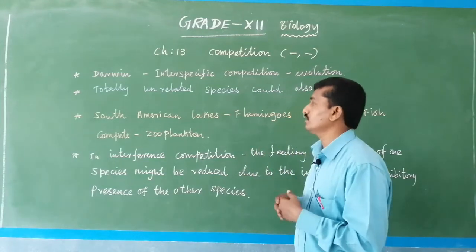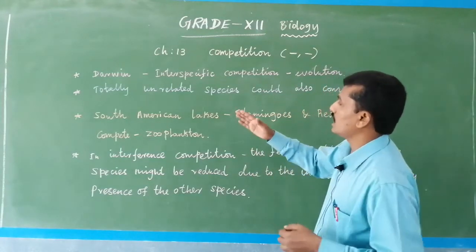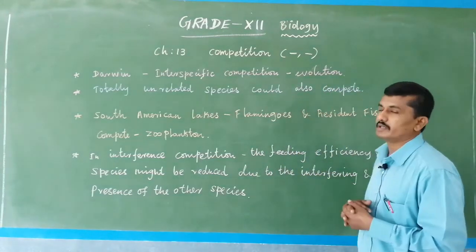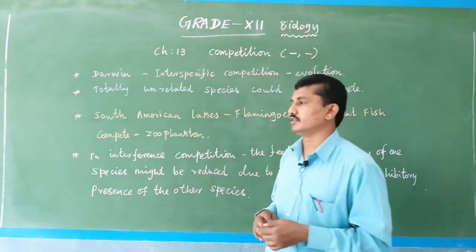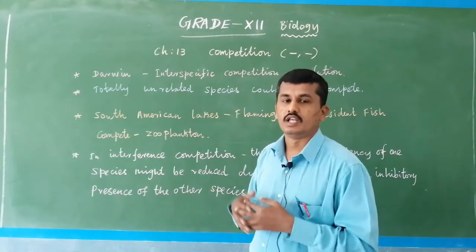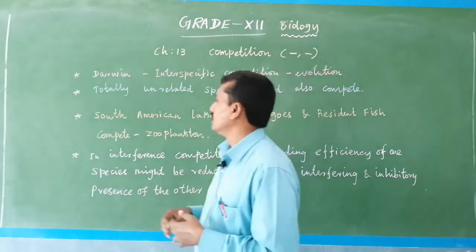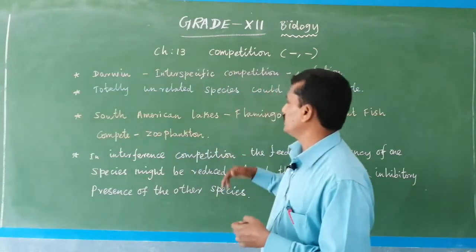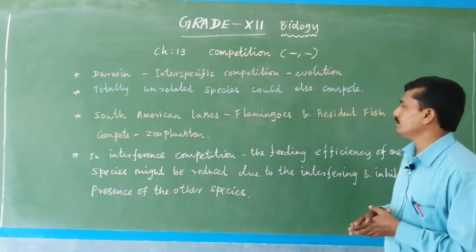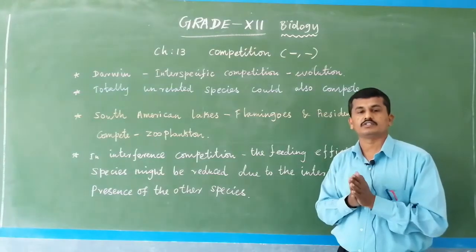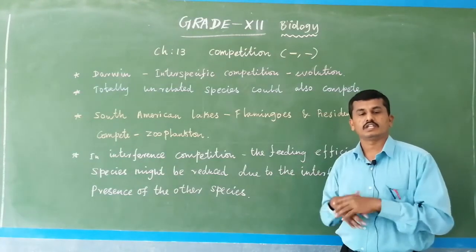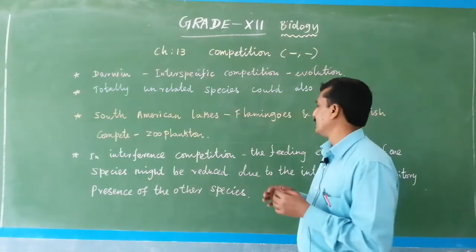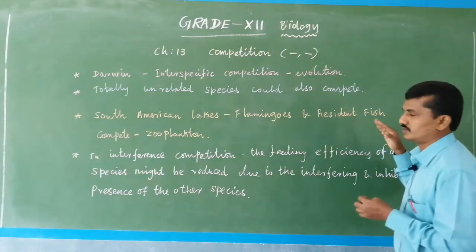Let me give you an example. Totally unrelated species can also compete for the same resource, the same food, the same location. Example: South American lakes with visiting flamingos. Flamingos are birds visiting the South American lakes, and there are resident fish.